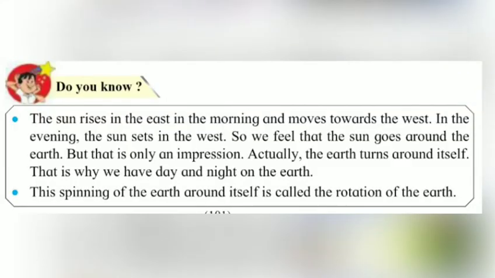Now students, coming to page number 101. Do you know? See, the sun rises in the east in the morning and moves towards the west. In the evening the sun sets in the west. So we feel that the sun goes around the earth. But that is only an impression. Actually the earth turns around itself. That is why we have day and night on the earth. The spinning of the earth around itself is called the rotation of the earth.